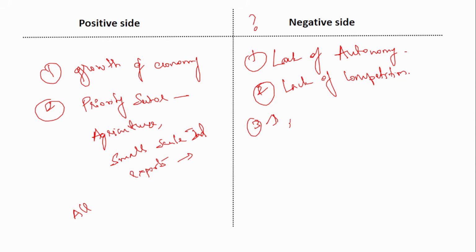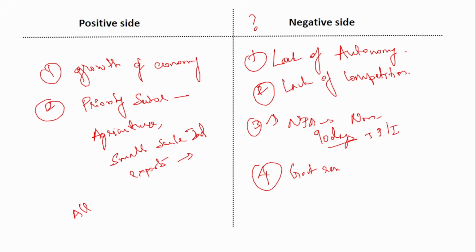Next is increase in NPA. NPA, we know, stands for non-performing assets. These are the assets whose principal and interest were not repaid for 90 days. When you do not pay the interest or principal for straight 90 days, then that loan becomes an NPA. After nationalization, the NPAs in the banks started piling up. Government-owned banks were often directed to certain sectors, and those sectors failed to repay. That led to the increase in NPA, which increased the burden on the government because they were the major shareholder of the banks.